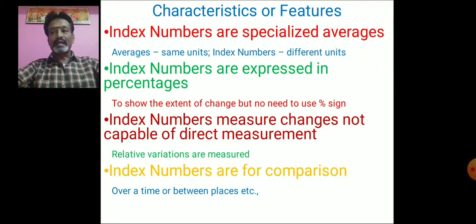Either we can compare the variable from one period to another period, or we can compare the variation with the help of index numbers from one place to another place. So index numbers are useful for comparison.